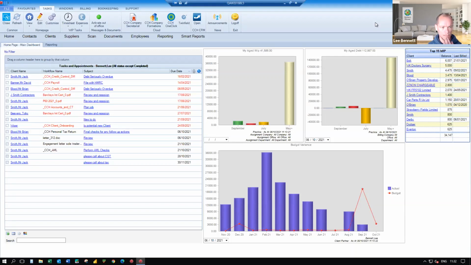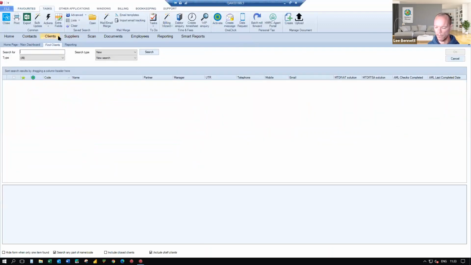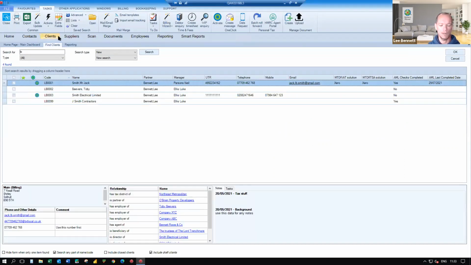Now you'll see the majority of the tasks, in my case, have been assigned to me by virtue of workflow. But workflow isn't the only way that you can have tasks assigned to you. So just to show you, I'm going to go and search for a client. You don't need to go into the client record necessarily, although if you're already there, obviously you can. I'm just going to go and find a client, my client here, Mr. Jack Smith, that I'm going to use today.